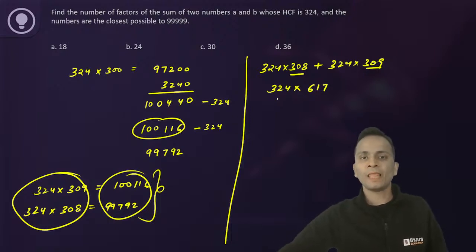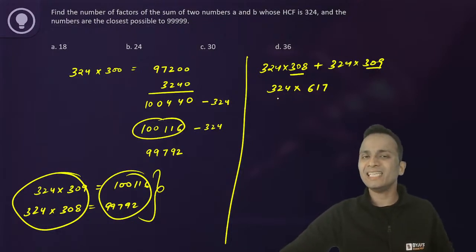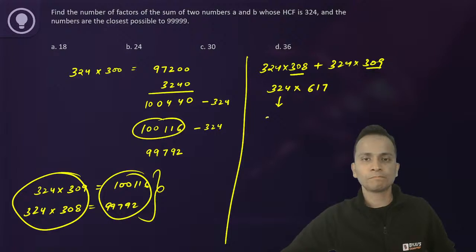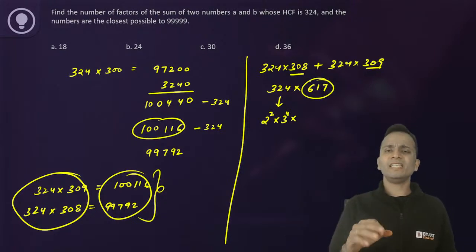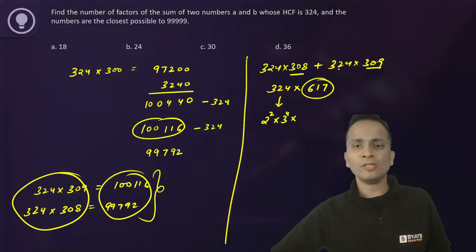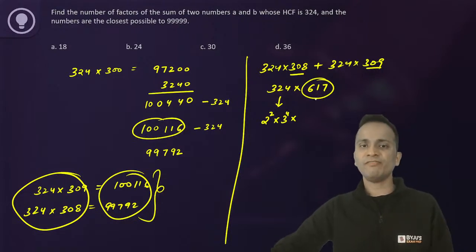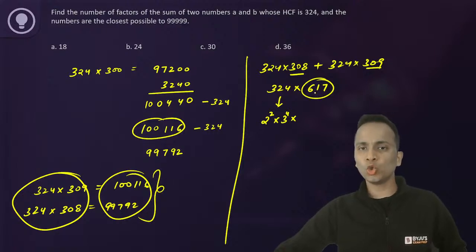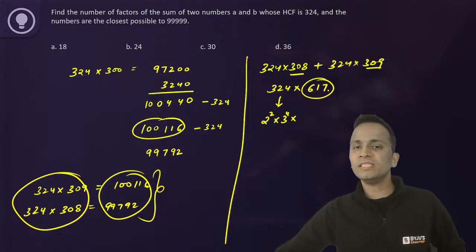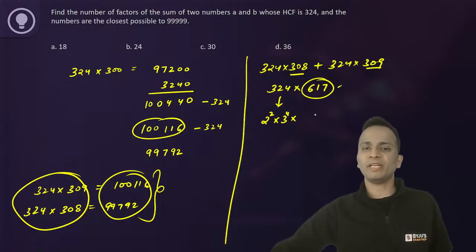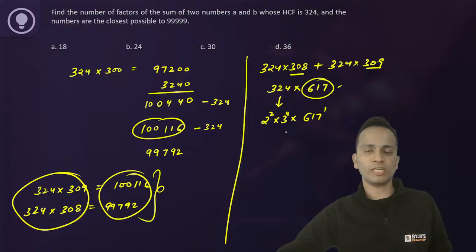617. Okay. Now 324, everybody should know, is the square of 18, so we will factorize 324. It will become 2 square multiplied by 3 raised to the power 4, multiplied by 617. Now let's check 617 if it is a prime number or it can be factorized. It is not divisible by 3, not by 5, not by 7, not by 11, not by 13, not by 17. So this is a prime number. So 617 raised to the power 1.